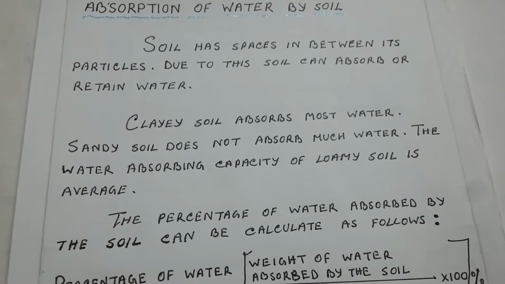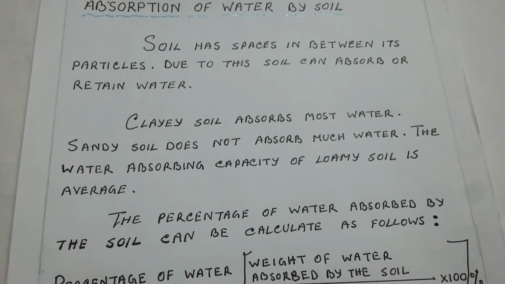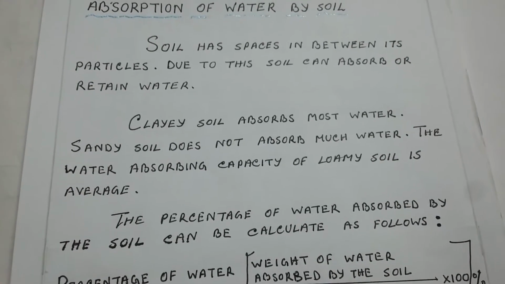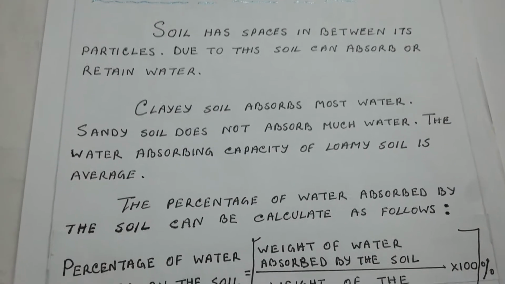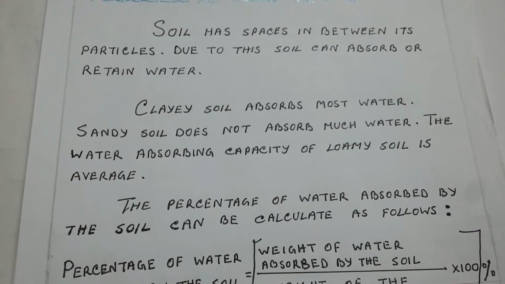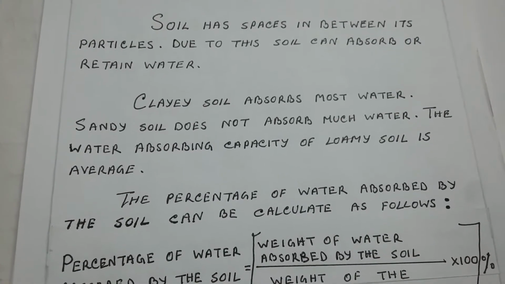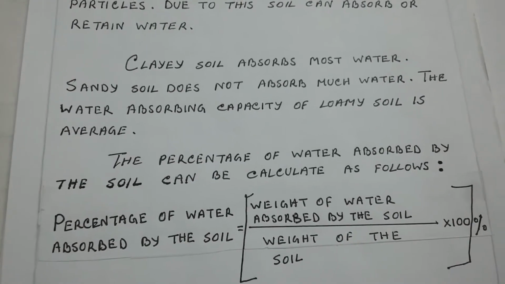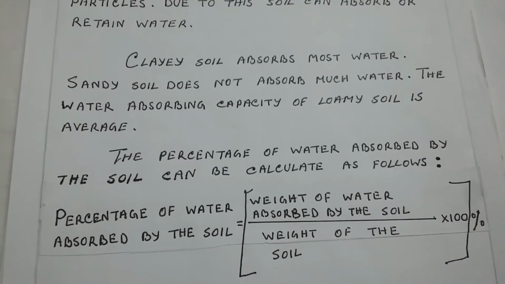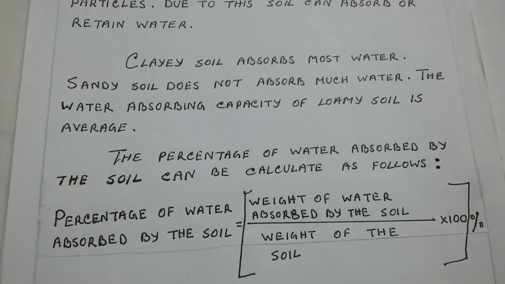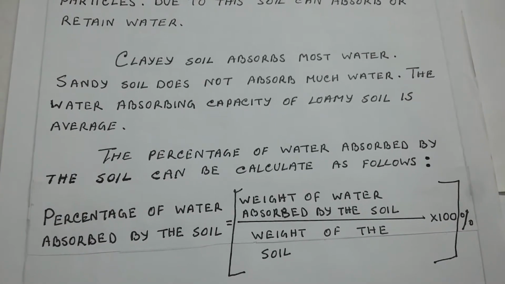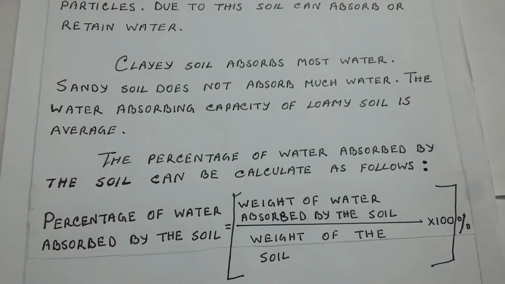Due to this, soil can absorb or retain water. All types of soils, however, do not absorb water to the same extent. To find out which soil absorbs more water and which soil absorbs less water, we need to find the percentage of water absorbed by soil.